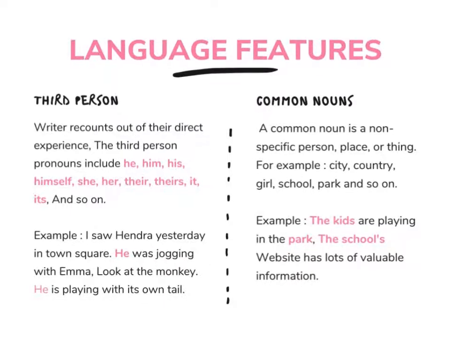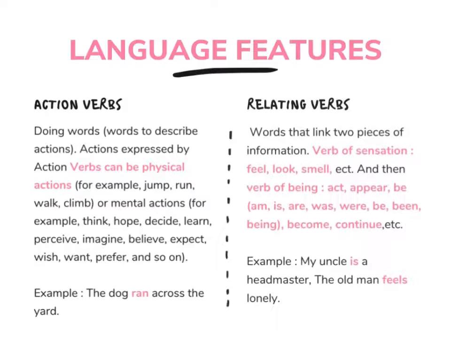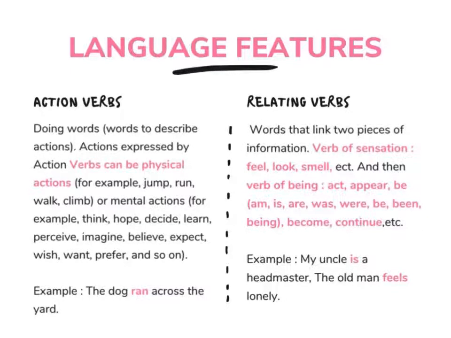For the third, we have action verbs. Action verbs are words to describe an action. Action expressed by action verbs can be physical action like jump, run, walk, and climb, or mental actions, for example, think, hope, decide, learn, perceive, imagine, believe, expect, wish, want, prefer, and so on. The dog ran across the yard.